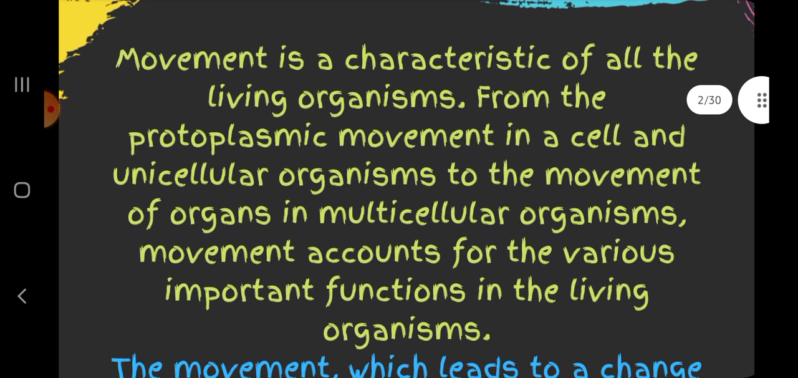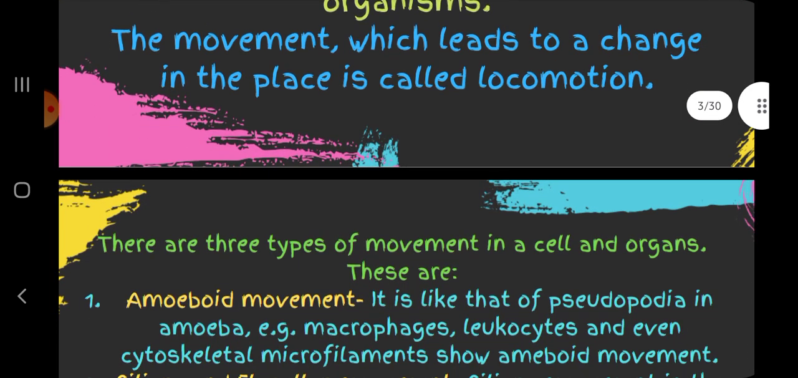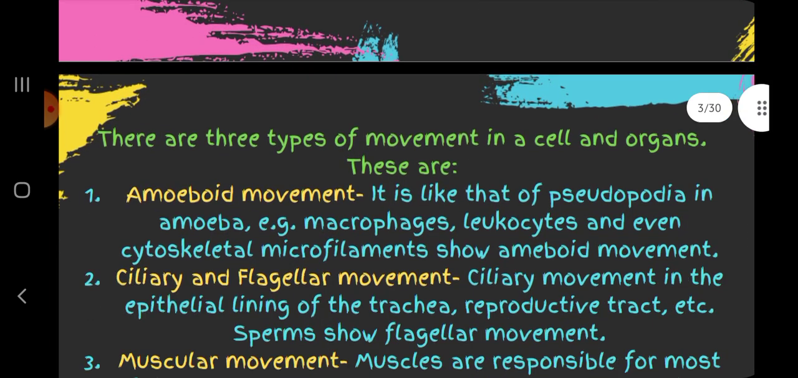In this video lecture, we will cover our new chapter of biology, that is locomotion and movement. So, movement is a characteristic of all the living organisms, from the protoplasmic movement in a cell and unicellular organism to the movement of organs in multicellular organism. Movement accounts for the various important functions in the living organisms. The movement which leads to a change in the place is called locomotion.